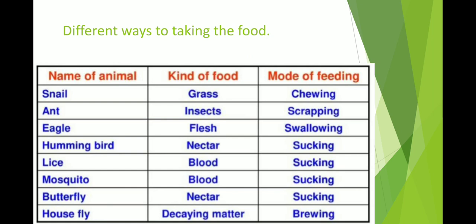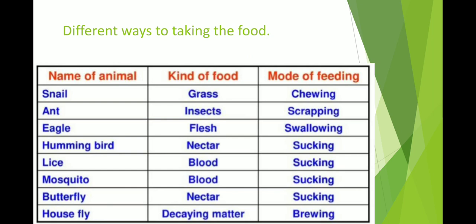What about the ant? What is the kind of food? The ant's food is insects, and the mode is scraping. Eagle, what is the kind of food? Flesh, and the mode is swallowing. Hummingbird, nectar, you know that, and the mode of feeding is sucking. Lice, blood and sucking. Mosquito prefers to suck the blood of human beings and some animals.